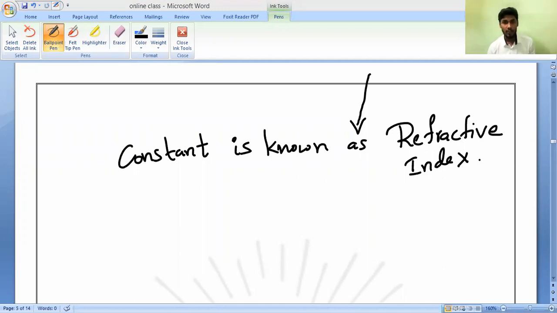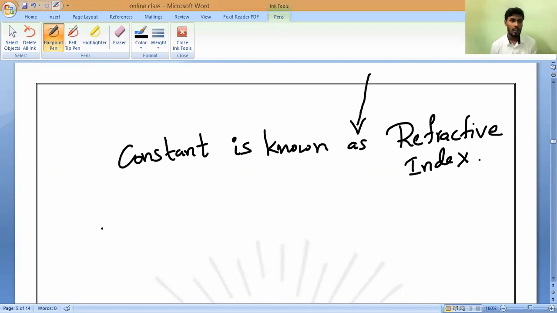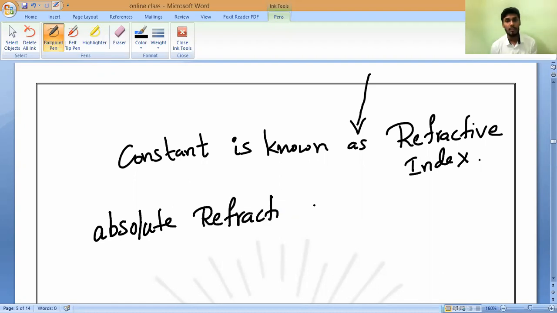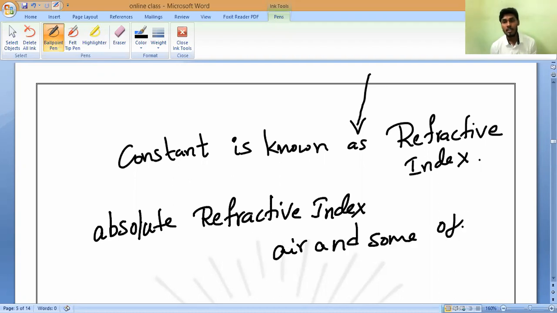If you want to find the absolute refractive index, always remember, we find it between the pair of media of air and some other medium. Do you understand?